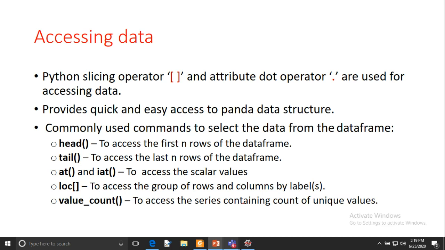The loc function will allow you to access a group of rows and columns by labels. And value_counts you can use to get a series containing counts of unique values. So these are the functions that will help you to access the data from the data frame.